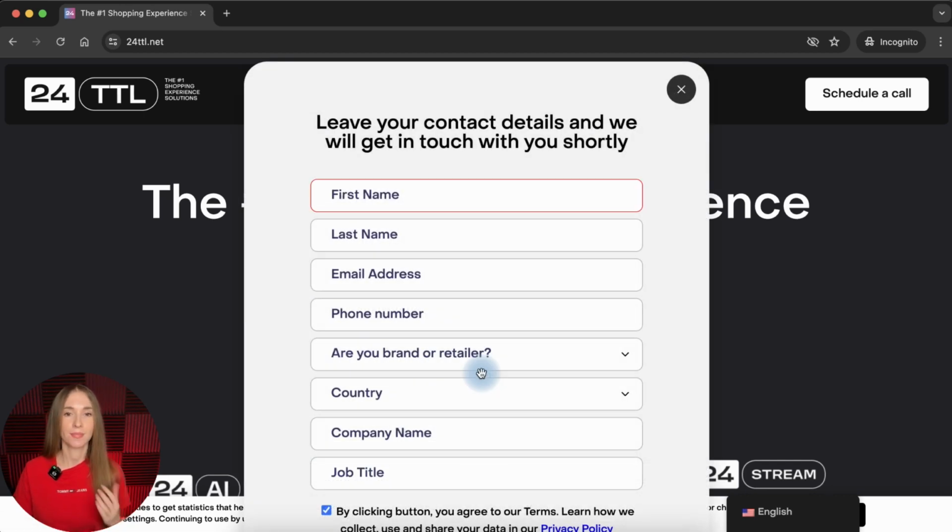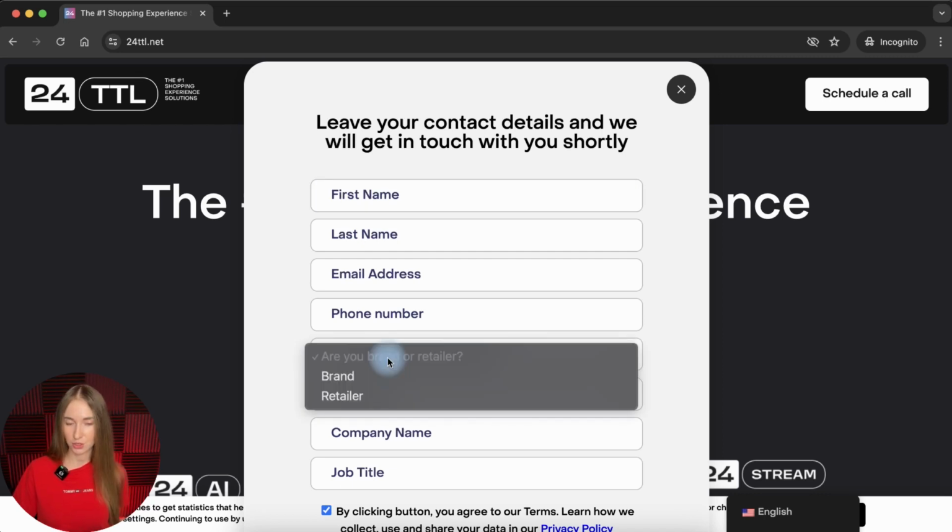Okay, this is the first website form, and it collects quite a lot of personal data, right? Here is the first name, the last name, email address, and phone number. So this is four pieces of information and all of them relate to personal data. Are you a brand or a retailer? This is another question that the company asks, but it doesn't relate to personal data, so we can omit this.